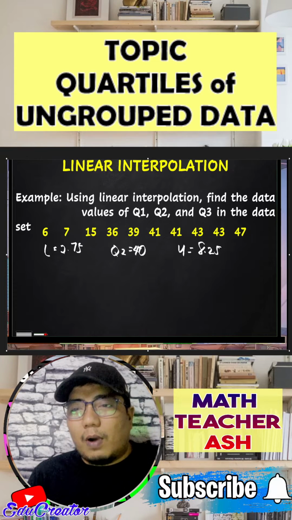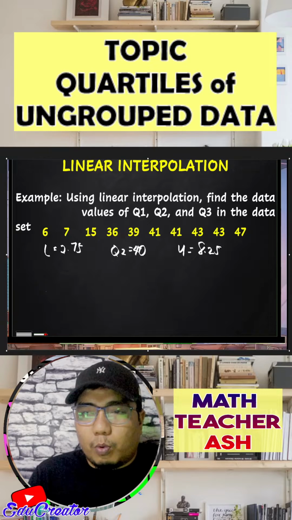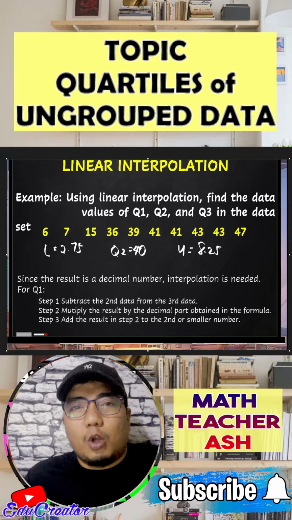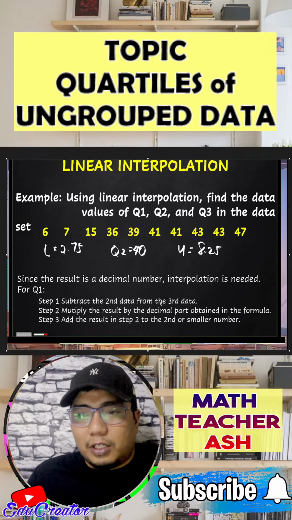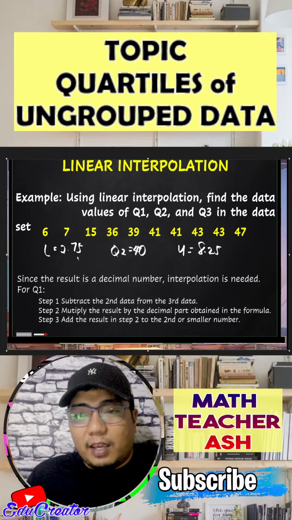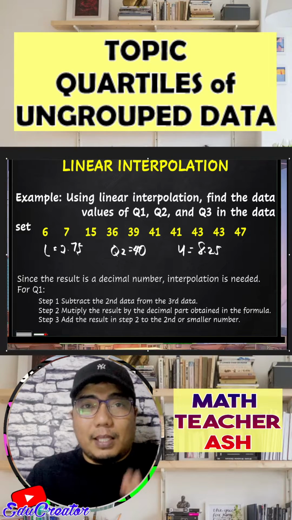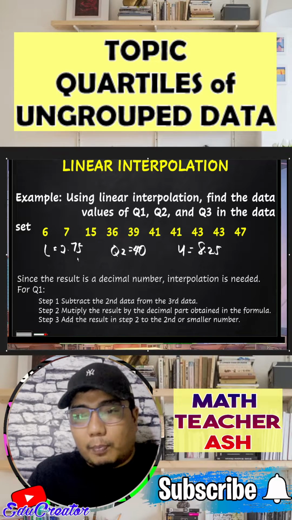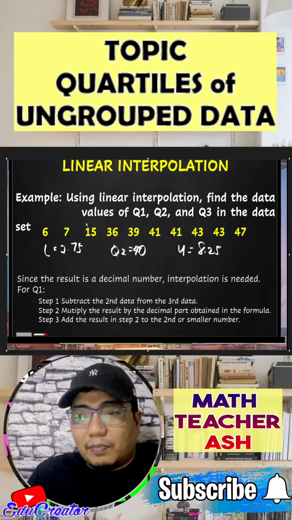Okay, so now how do we apply linear interpolation? Let's talk first about our lower quartile. So in the lower quartile, my dear math learner, we have to subtract the second data from the third data. So if we consider this one, the 2.75 here, it means that our quartile 1 is located in between the second and the third data point. All right, so it means that we will consider the 7 and the 15 here.